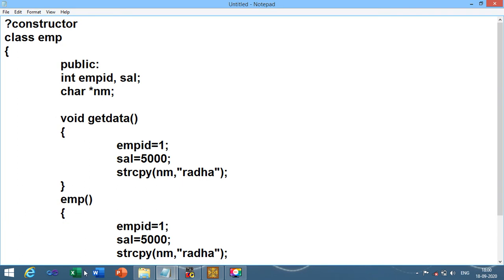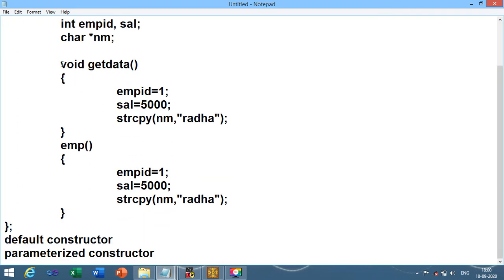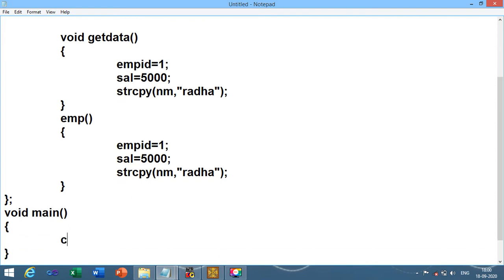Now the way you call constructor or UDF, suppose if I want to call this get data, in such cases inside void main I need to create object of employee class, and through the object of employee class E1 I am able to call get data function, right?